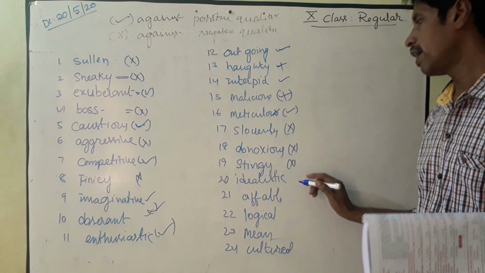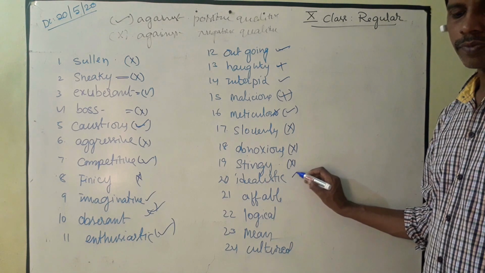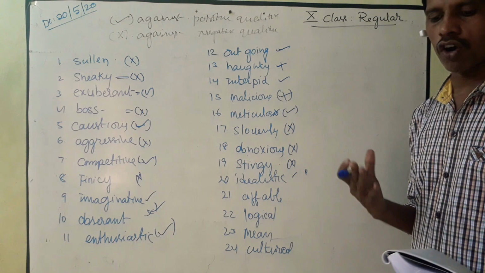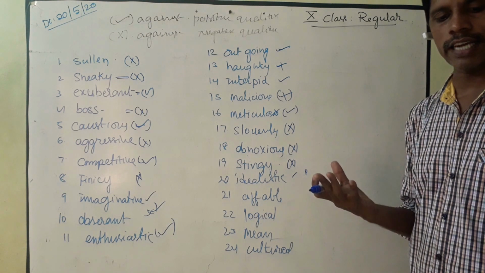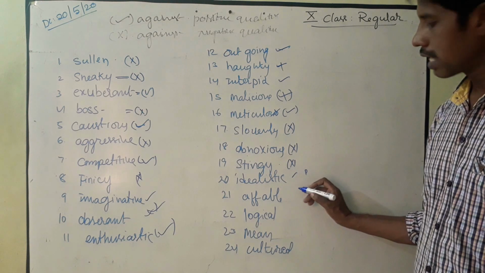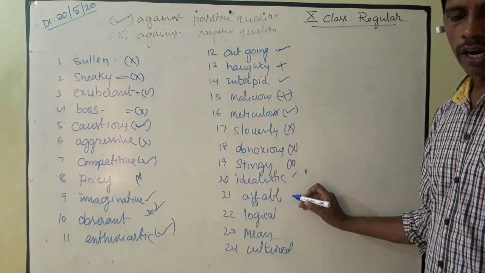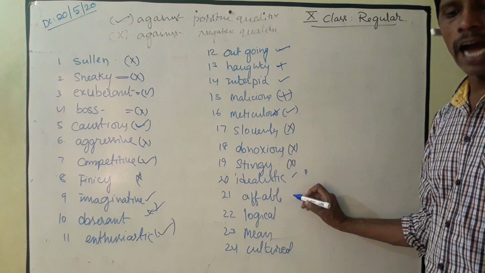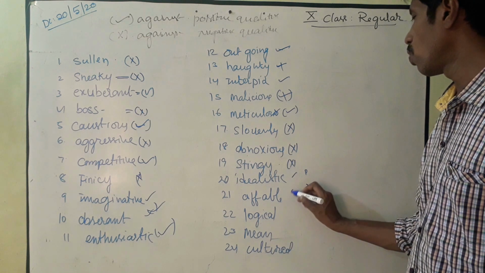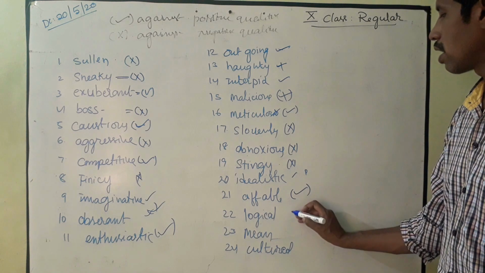And idealistic person, it is a positive quality, that means he tries to live according to high standards. And next one, affable, the word affable, that means friendly and easy to talk to, so it is also a positive quality.